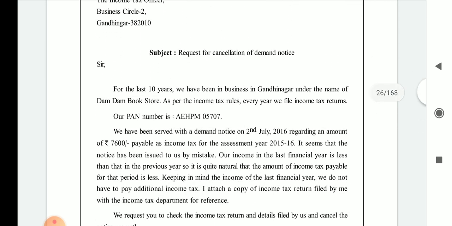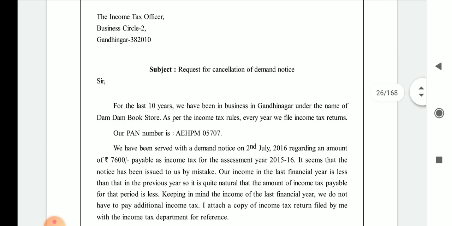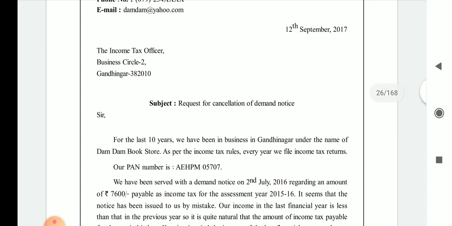We have been served with the demand notice on 2nd July 2016. So here you also have to make a correction in the date of the letter. 2nd July 2016 is not a considerable date of the notice. See, here it is mentioned that you have received the notice on 2nd July 2016, and you are writing the letter on 12 September 2017. That is already a duration of 1 year.